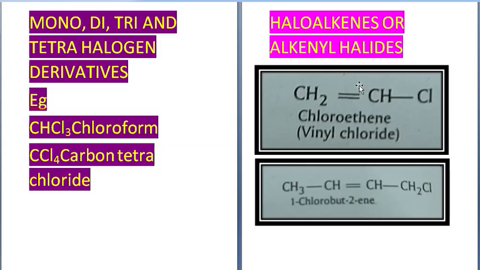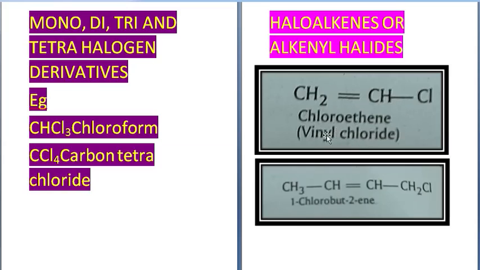Now you know that alkenes are compounds having a double bond. So CH2 double bond CH2 is the formula of ethene. From ethene, one hydrogen has been removed, and in its place one chlorine atom has been added. So this becomes chloroethene, or it is also called vinyl chloride.